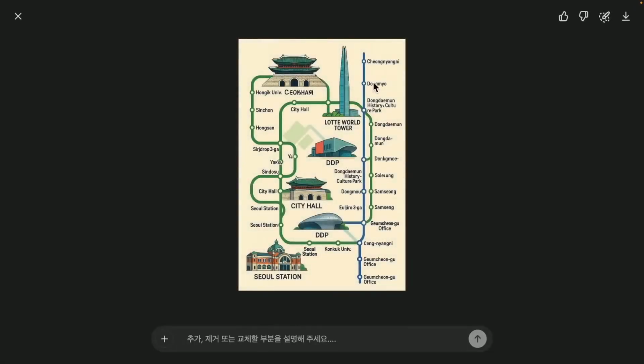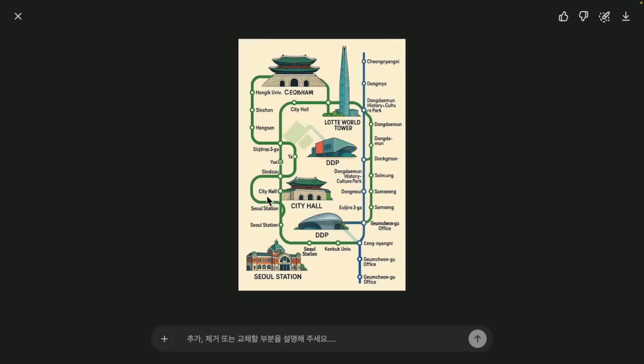Alright, so it mapped out line 1 and line 2 using green and blue colors. On line 1, you can see it clearly marked Cheongyangni and Dongmyo. They did a good job illustrating Dongdaemun History and Culture Park, but then they randomly added something unrecognizable near City Hall and Hongik University. Moreover, there's no place called Hongsan, right? So this part didn't turn out well at all. The order and placement of the text were not accurate.